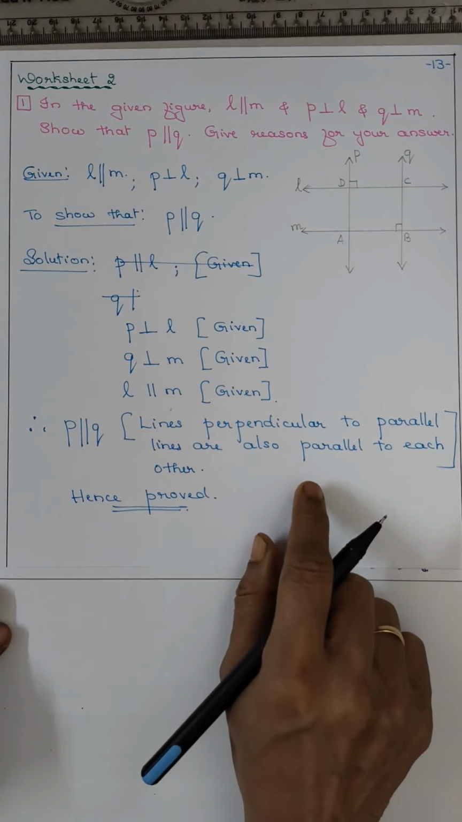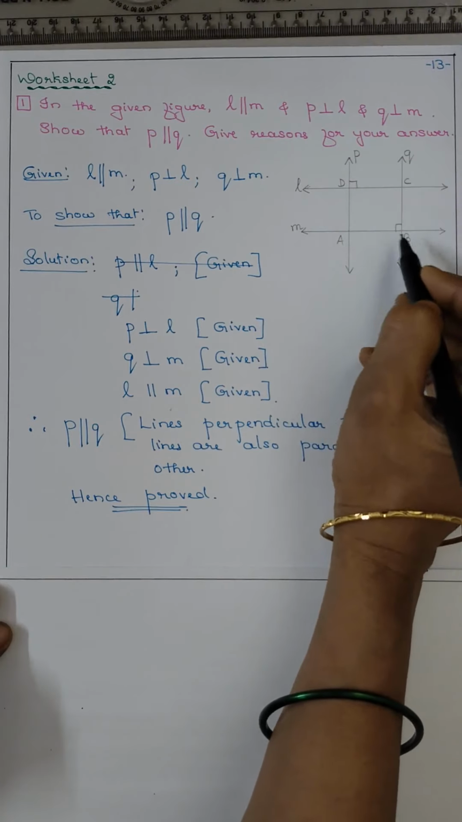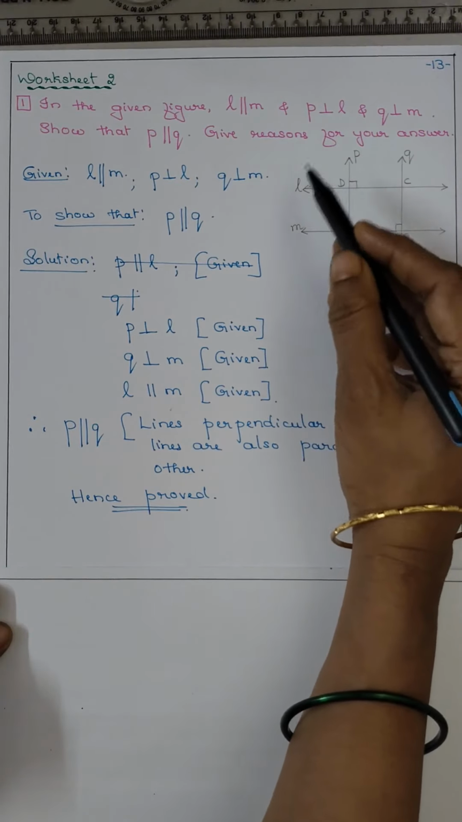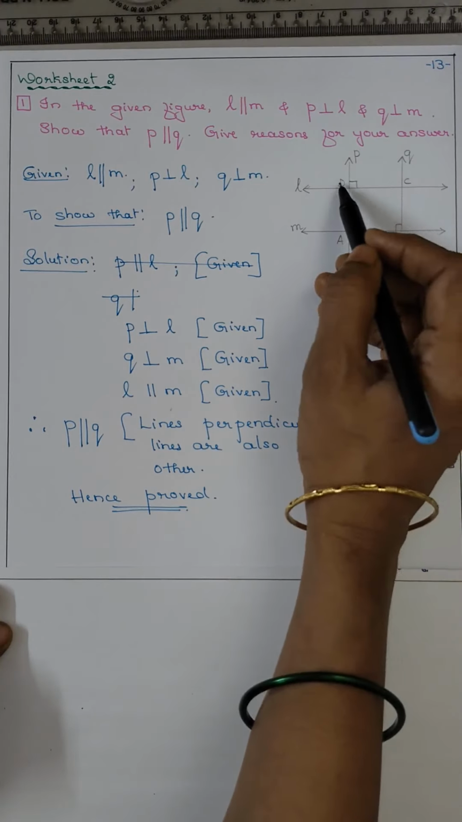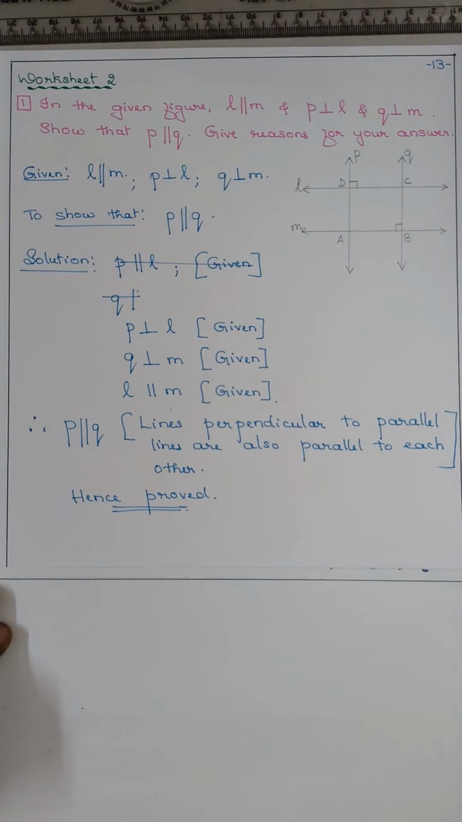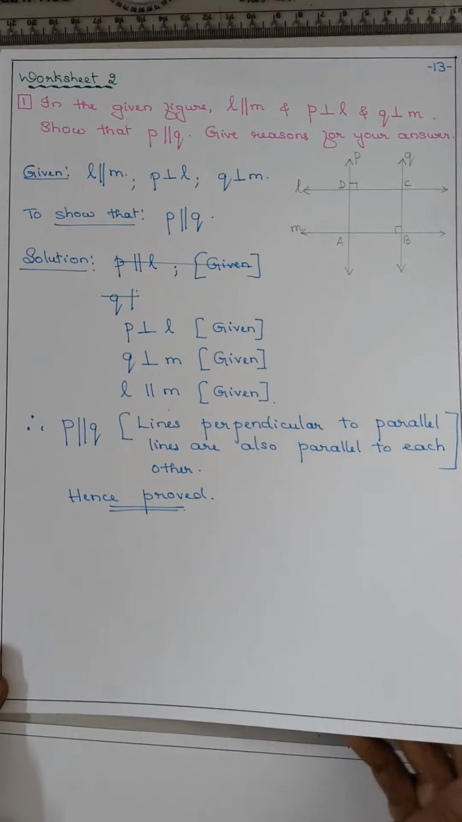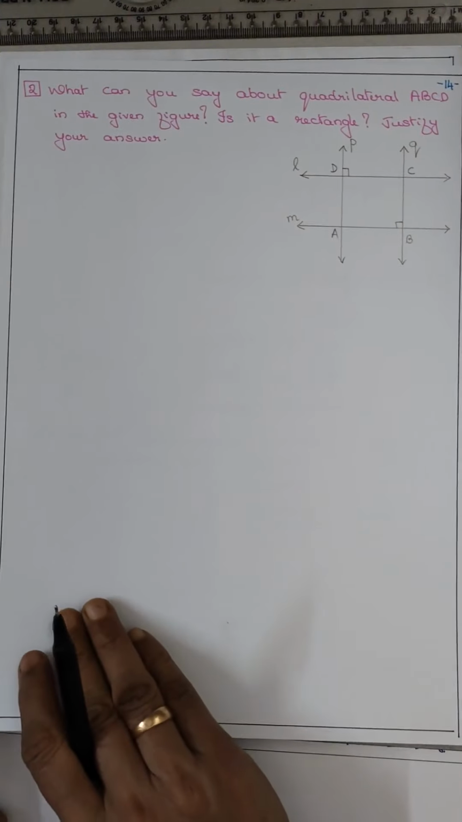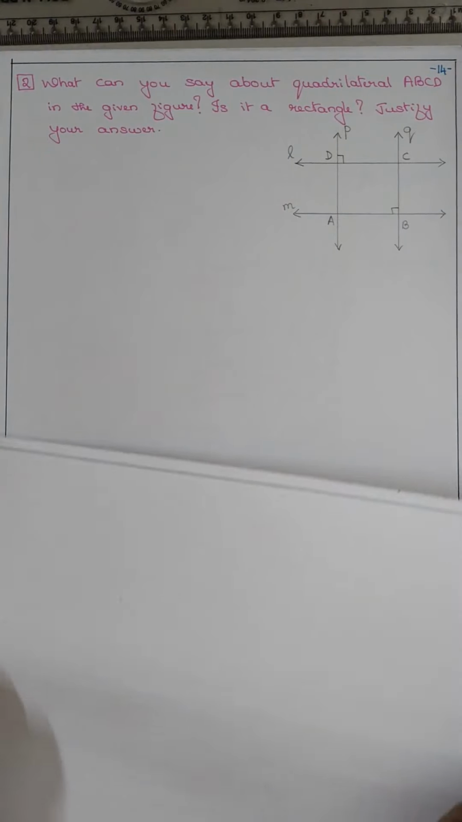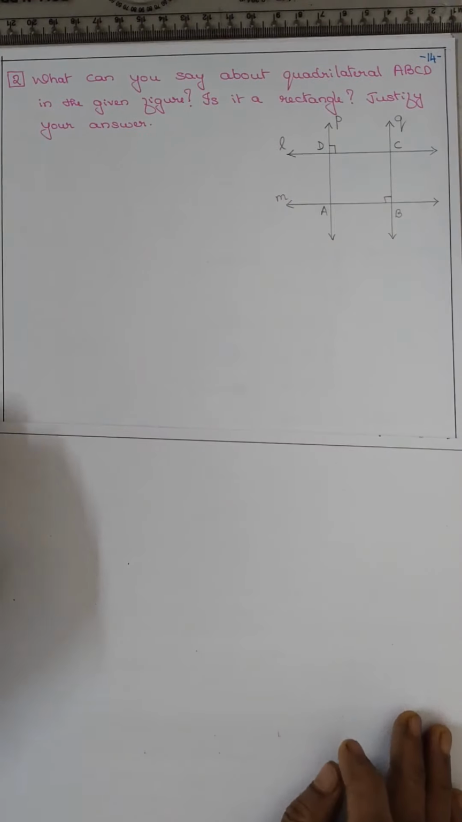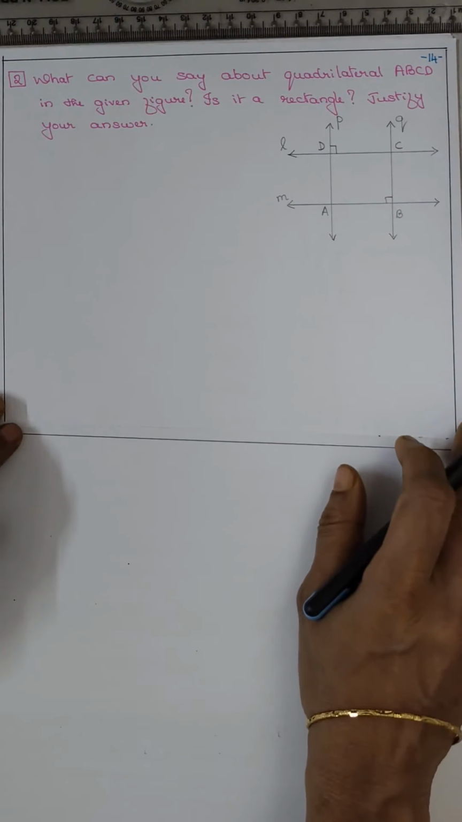So remember this. So P is perpendicular to L, Q is perpendicular to M, but L and M are parallel to each other. Automatically P should be parallel to Q. You have to use this property. Now coming to the second question. What can you say about the quadrilateral ABCD in the given figure? ABCD. Is it a rectangle?